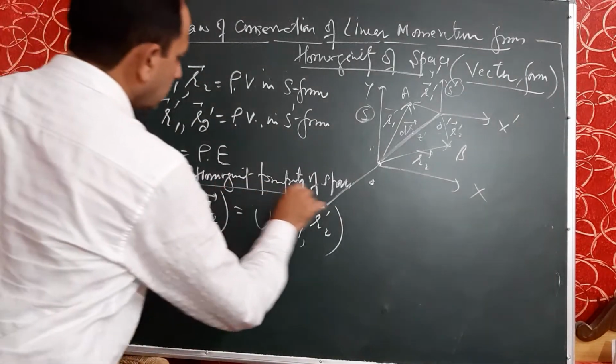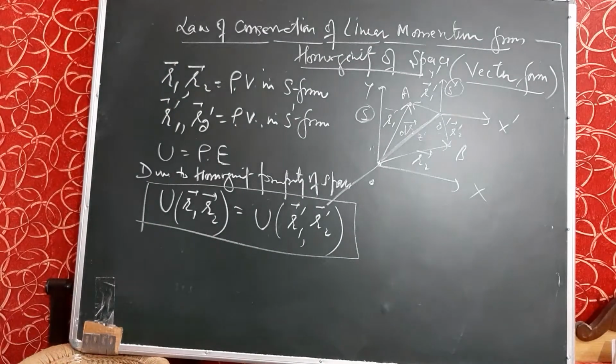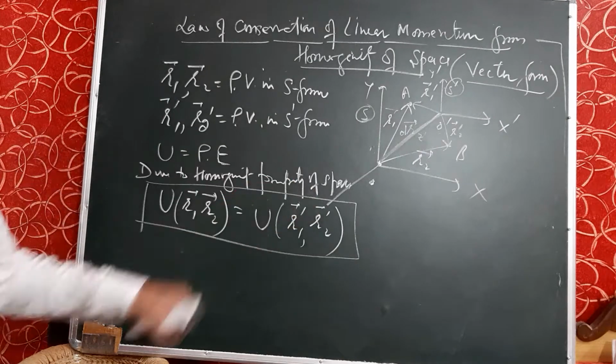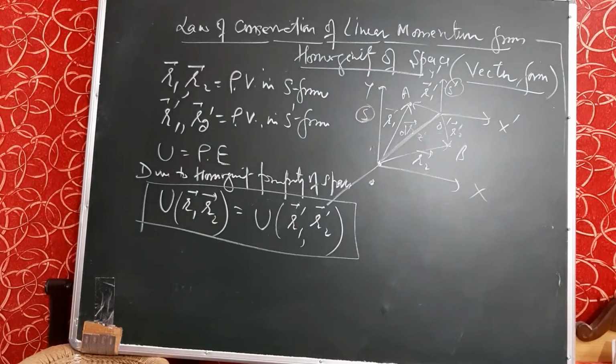It is the same as the previous article in which we wrote x1, x2 and x1 dash, x2 dash. So in space these are r1, r2 and r1 dash and r2 dash.